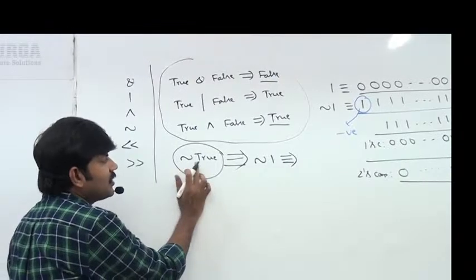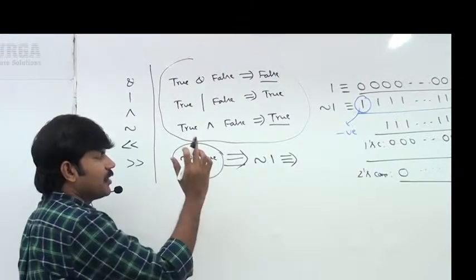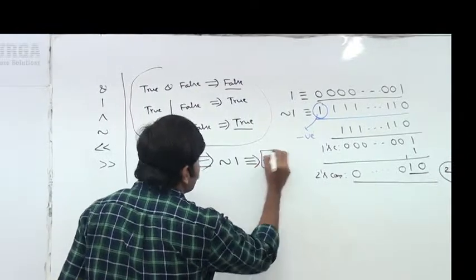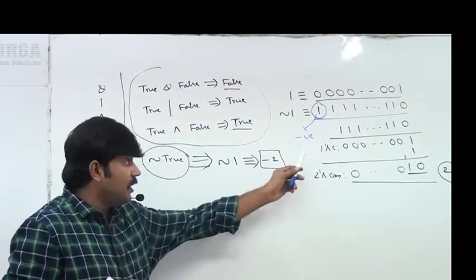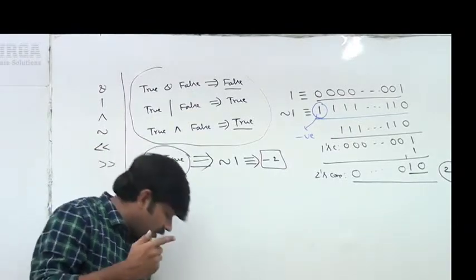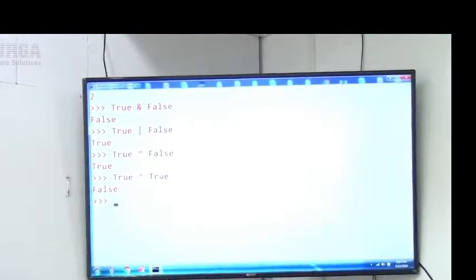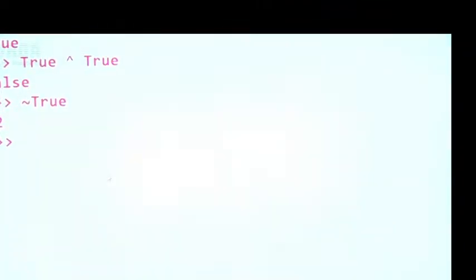So here, bitwise complement of true means bitwise complement of 1, which means minus 2 is the answer we are going to get. We already covered bitwise complement very clearly, sir. Have a look once. Here I am taking the negation of true. What is the answer we are going to get, sir? Minus 2 is the answer we are going to get.